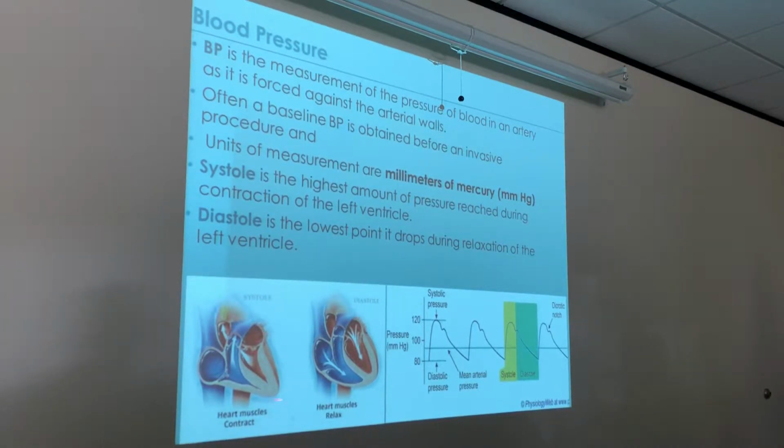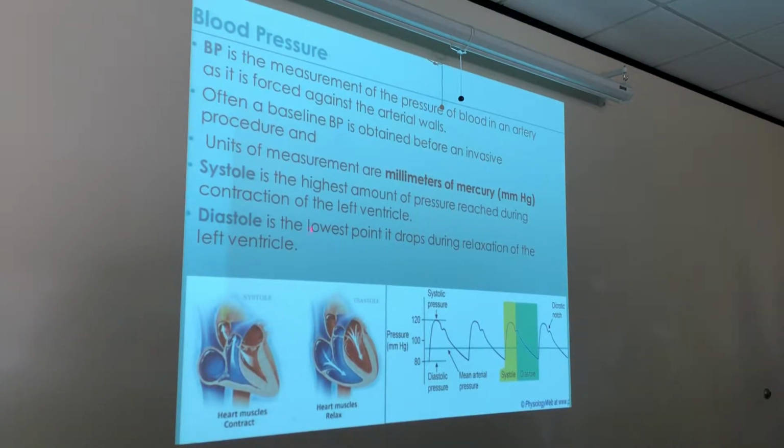So right here, during heart contraction out of the left ventricle, that's going to be systolic pressure right there. The pressure of the blood coming out of the left ventricle to the rest of the body. Okay? When the heart is relaxed and the blood is filling the ventricle back up from the left atrium, that's when the heart muscles relax.